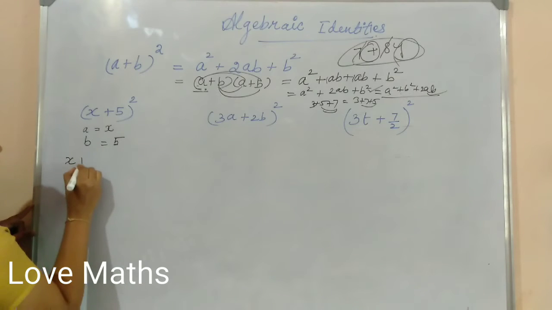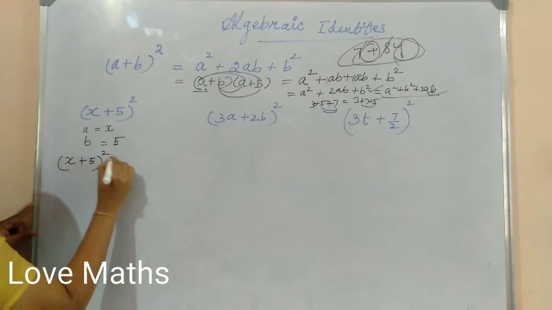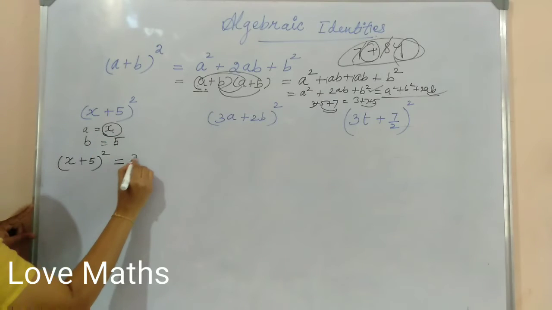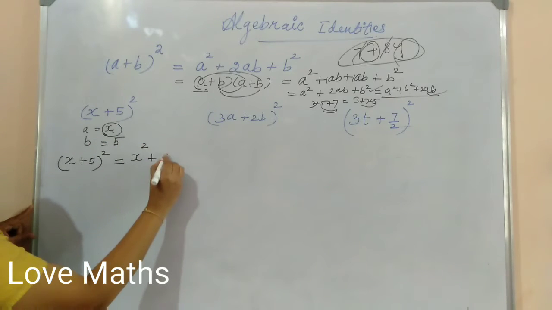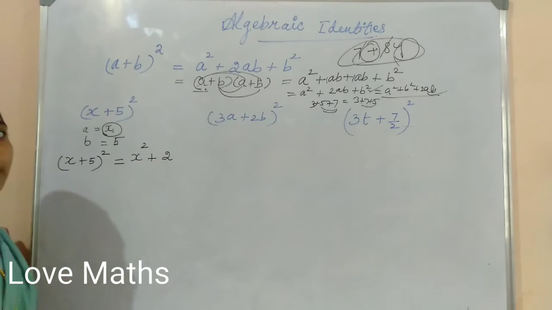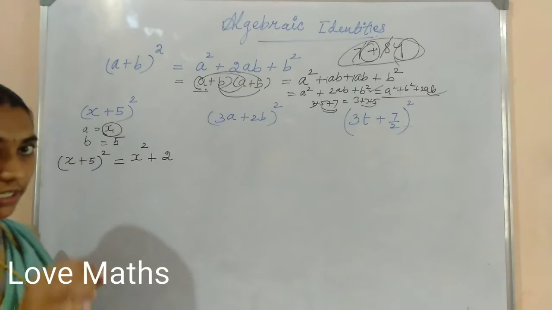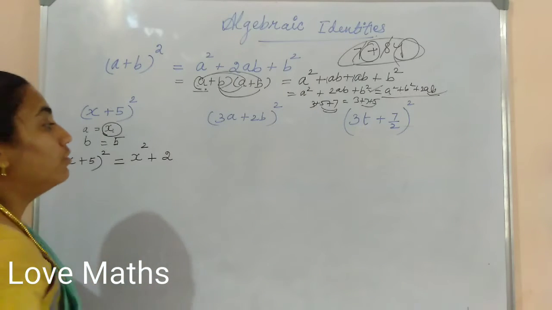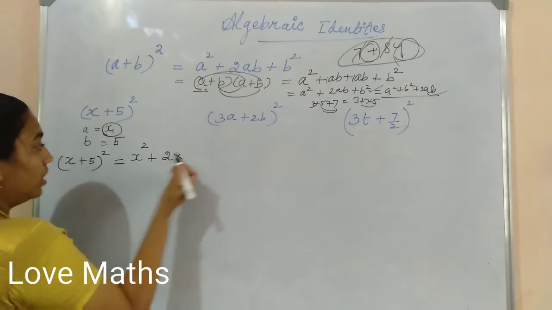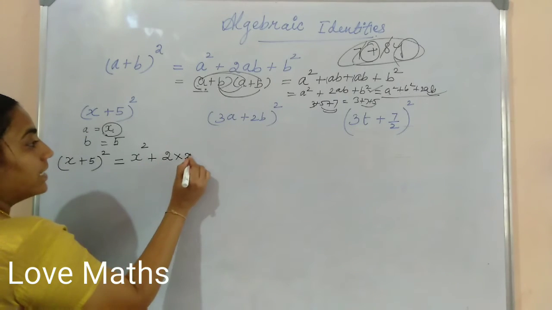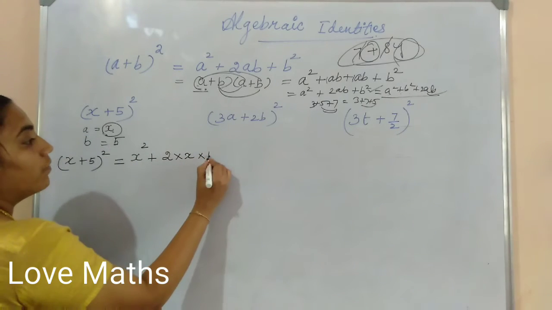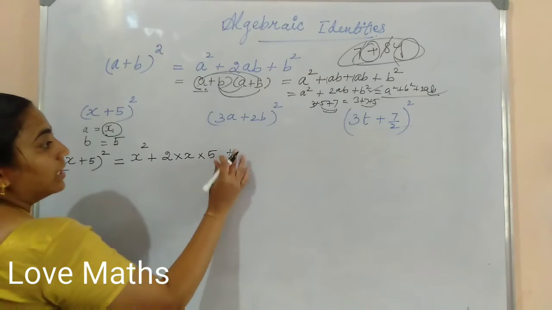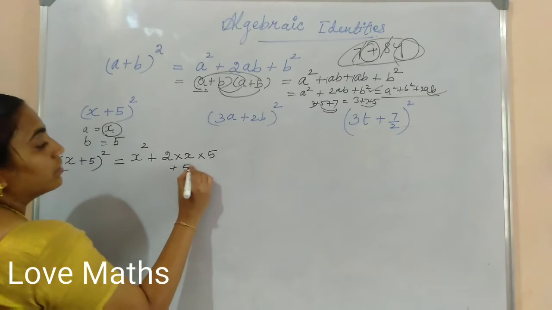What is the (a plus b) whole square formula? You just write (a plus b) whole squared is equal to a square. In a, what is there? x. So x squared plus 2ab, which means 2 into a into b. So 2 into a is x, into b is 5. Next, b square, the b value is 5, so plus 5 square.